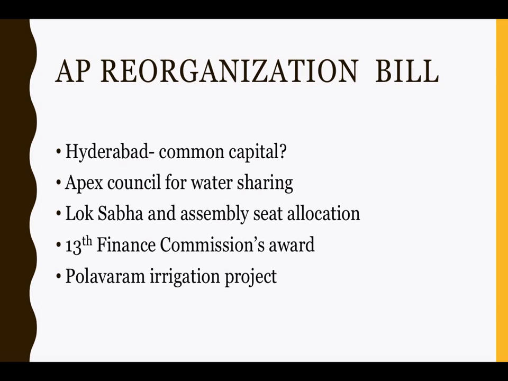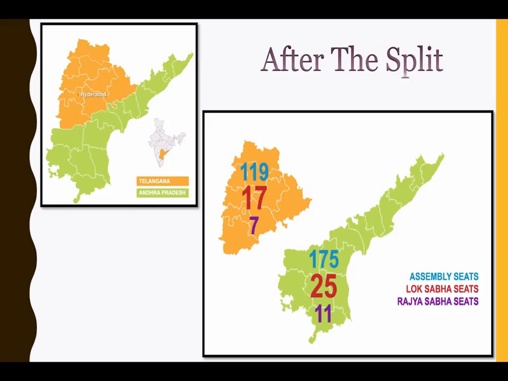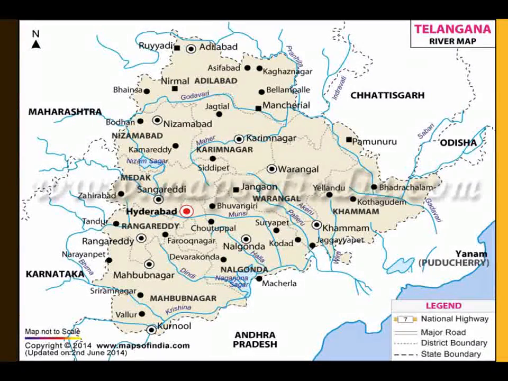Now moving on, the bill also covered the Apex Council for water sharing. Now what does this mean? The center constituted the Apex Council on the direction of the Supreme Court. The Supreme Court first directed that there are basically two rivers that we have to concentrate on. If we analyze over here, there is the Godavari river that flows around here in Andhra Pradesh and moves.